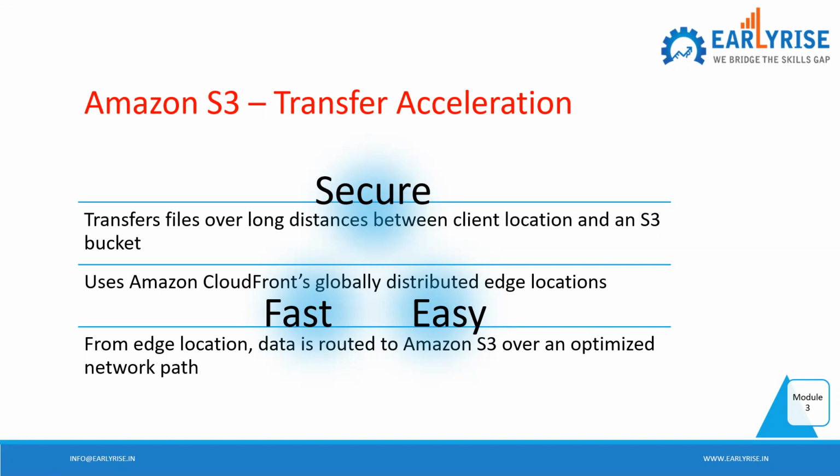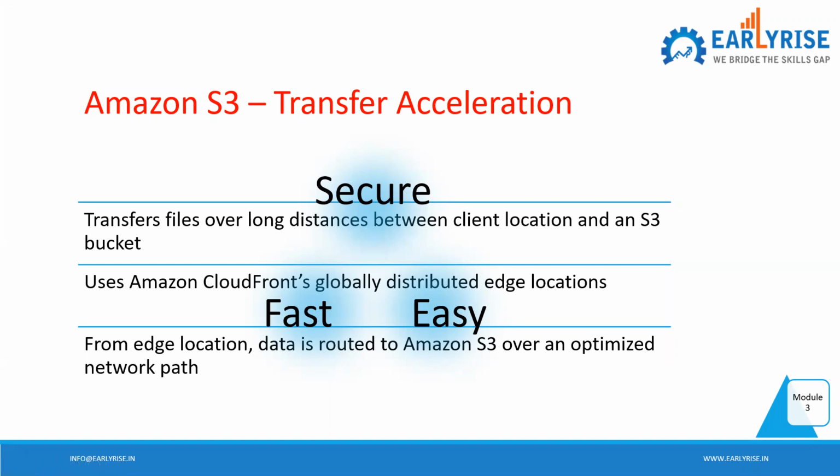AWS has its own backbone, the fiber connectivity, to connect various regions. We can use the backbone provided by Amazon to make our data transfer faster. So here you see fast, easy and secure, three attributes. It transfers files over long distances between the client location and an S3 bucket.